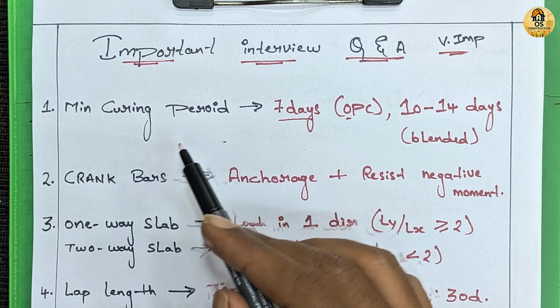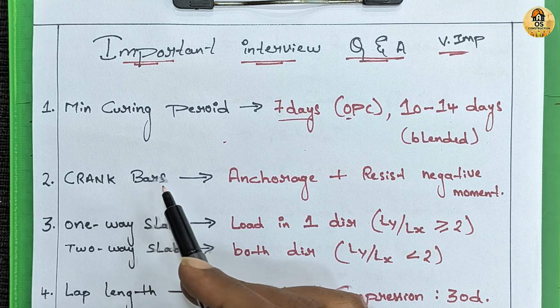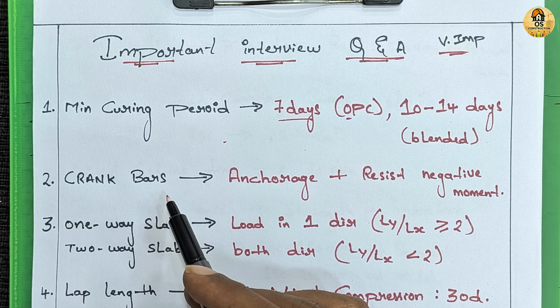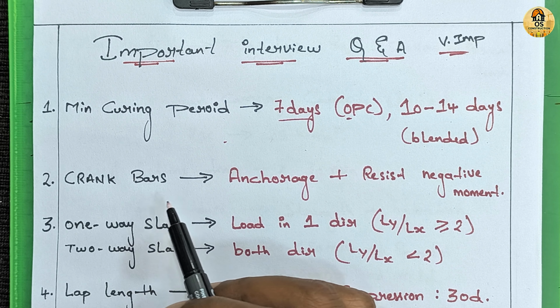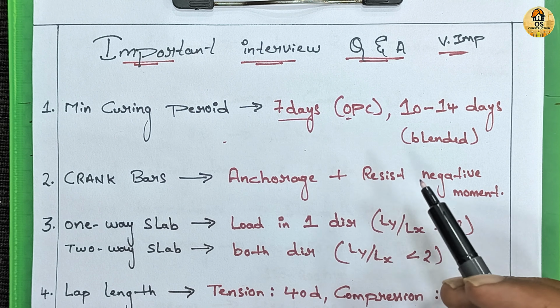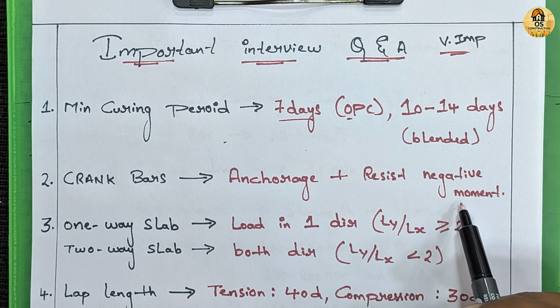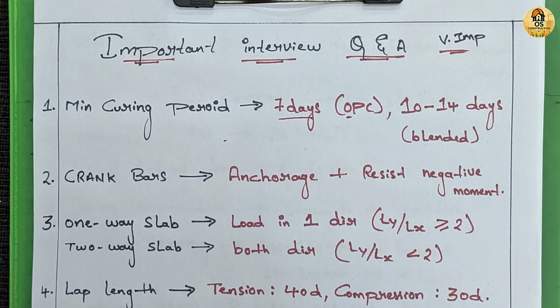Next is why do we provide crank bar in slab reinforcement? Crank bars are provided at slab supports. They help to resist negative bending moment. This prevents cracks near the supports.